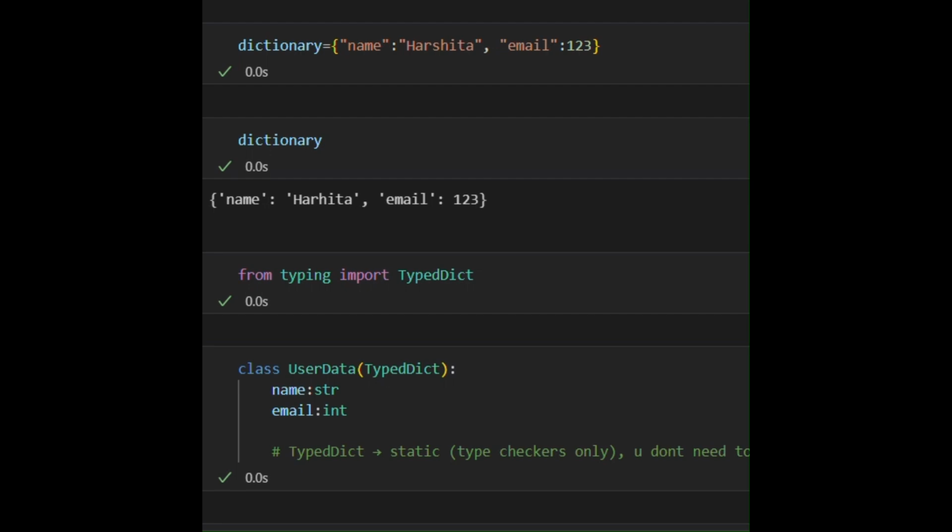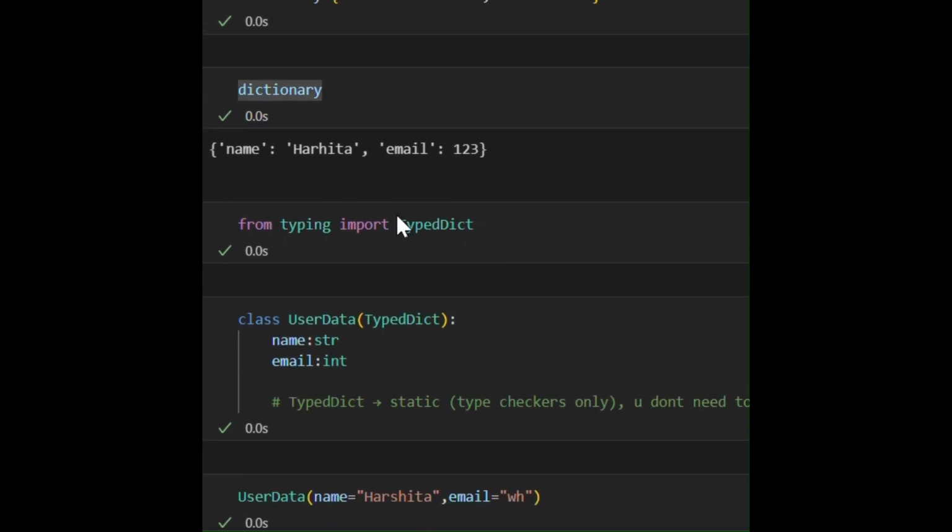In Python, if we want to store any key value pair, we use the dictionary data type. Now you can see I have stored name and email in our dictionary. Name is a string and the email I have given is an integer, which is obviously wrong. Email has to be a string and has to be a valid email. But if you see, the dictionary has still taken that key value pair and it's still giving us the value.